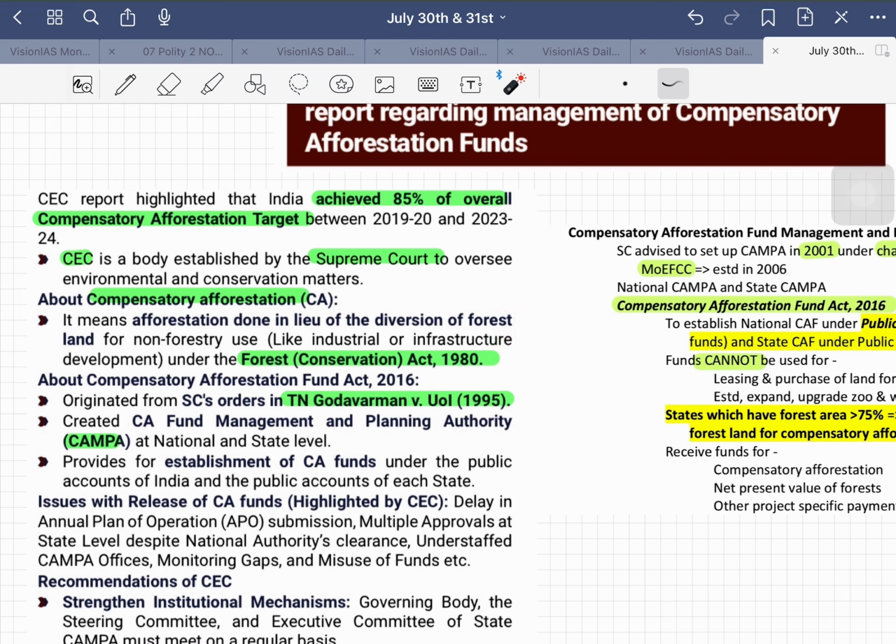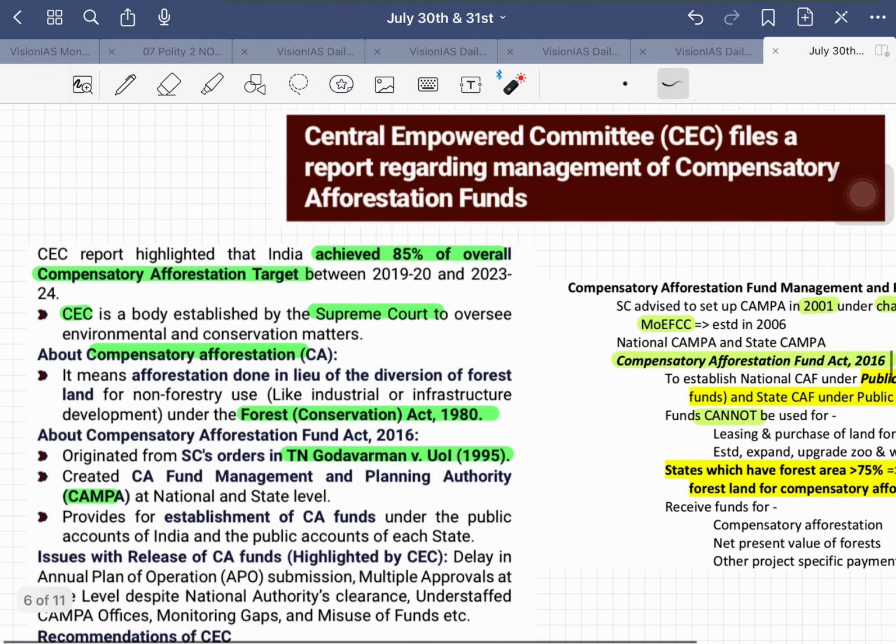And the report is saying that India achieved 85% of the overall compensatory afforestation target. But who has highlighted this? The Central Empowered Committee has highlighted it. The Central Empowered Committee was established by the Supreme Court itself to oversee environmental and conservation matters. Along with the CEC, the Supreme Court also asked the government to come up with a compensatory afforestation fund. Then only we have all these legislations around it.